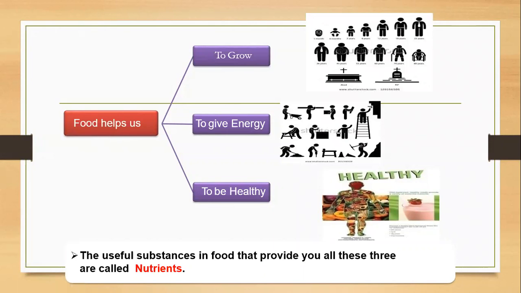Food helps us to grow. Food helps us to get energy. Food helps us to be healthy. Right? The useful substances in the food that provide all these three are called nutrients. Say this: food helps to grow, to give energy, and to be healthy. These are the three kinds of benefits. What provides these three we call ingredients.